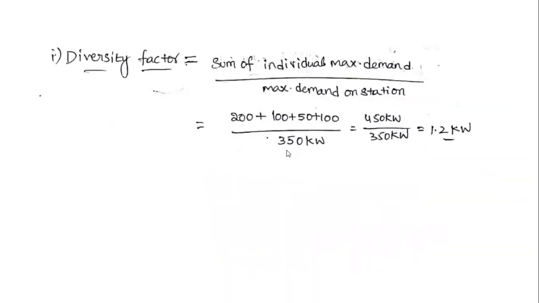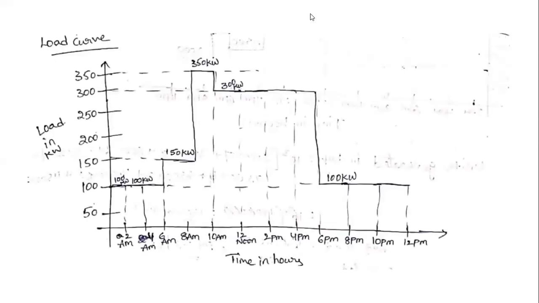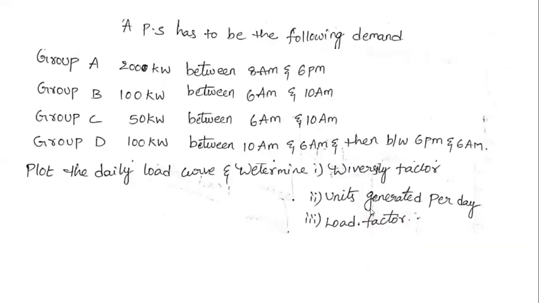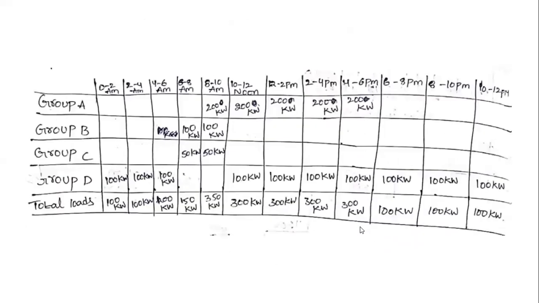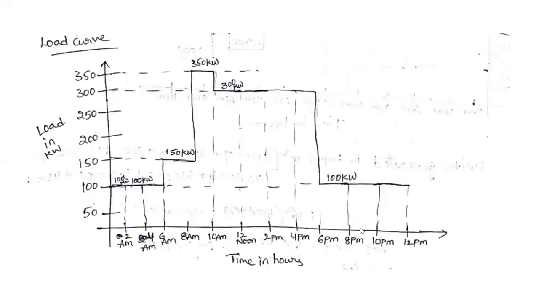After that, we are calculating the diversity factor and units generated, load factor. What is the formula for diversity factor? Sum of the individual maximum demands by maximum demand on the station. Therefore the diversity factor is always greater than 1. This is the diversity factor formula.